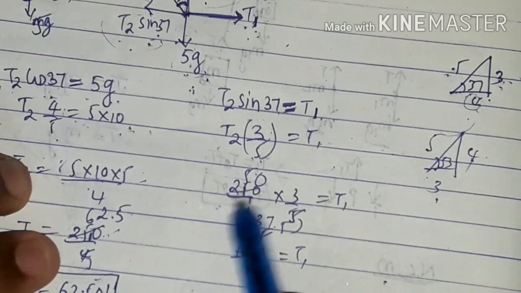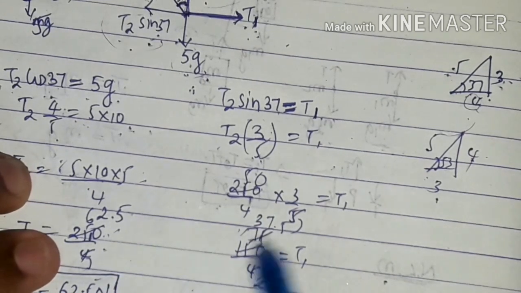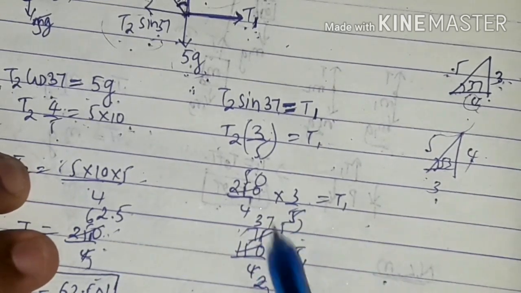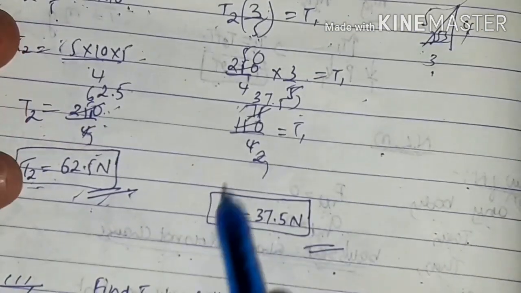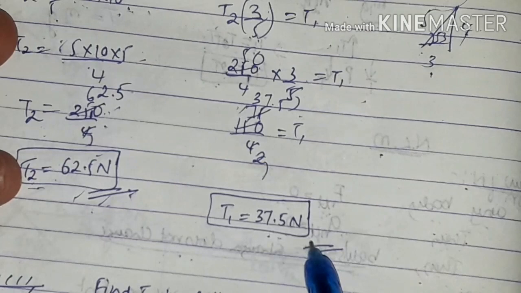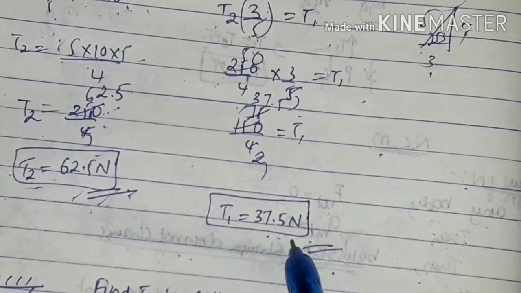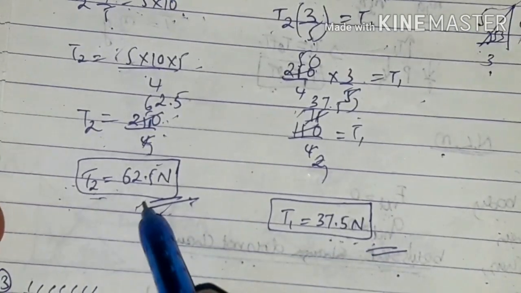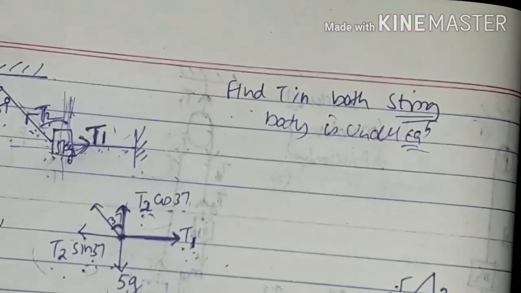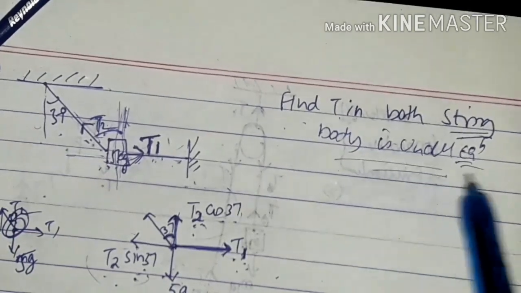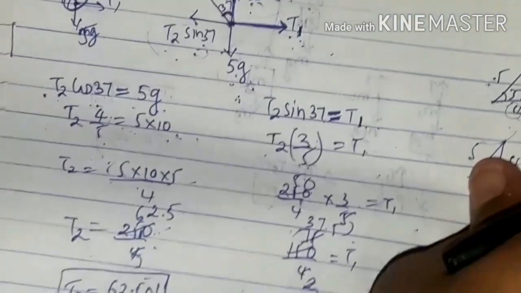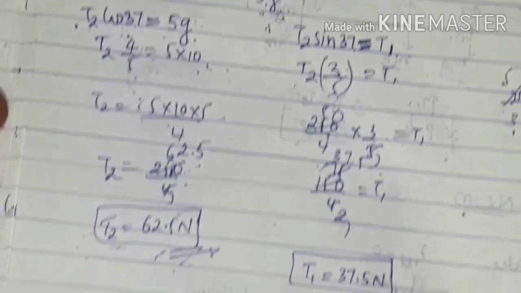So 250 by 4 into 3 by 5 is equal to T1. Do the calculation, everything gets cancelled, and you get the answer: T1 is equal to 37.5 Newton and T2 is equal to 62.5 Newton. So hence we found the tension acting in both the strings: one is 62.5 Newton, the other one is 37.5 Newton.